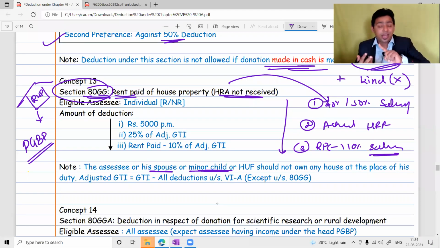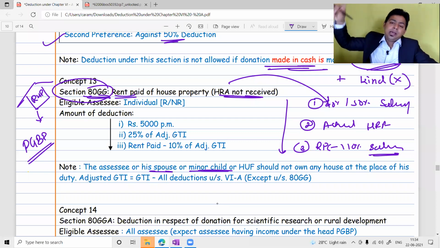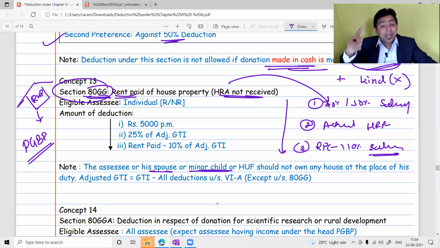Parents are allowed. Grandparents are allowed. Brother and sister are allowed. Because parents can have a separate house. Brother and sister can have a separate house. A major son can have a separate house. What they are saying is that the assessee, spouse, minor child and HUF should not own any house in the same place,